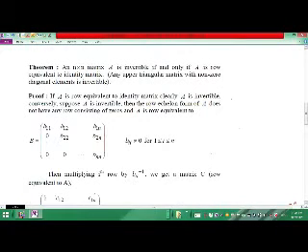Dear student friends, in this lecture we will see one important theorem related to invertibility of a matrix. The statement of the theorem is: a square matrix A is invertible if and only if A is row equivalent to the identity matrix.